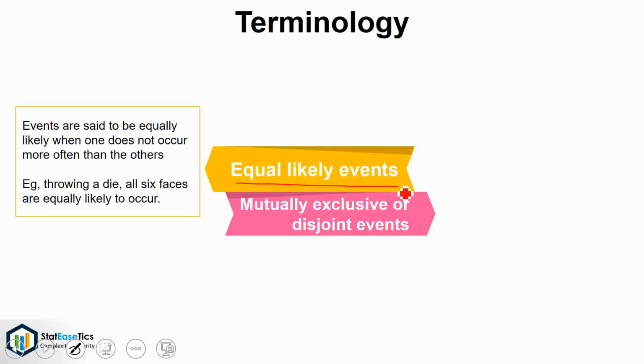Equally likely events. Events are said to be equally likely when one does not occur more often than the others. Example, throwing a die, all 6 faces are equally likely to occur.